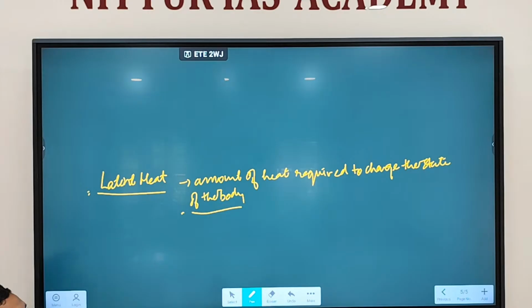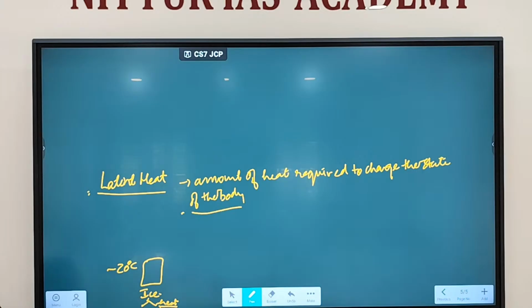Fine. Let's say you have kept ice at minus 20 degrees Celsius. Now you are providing heat to the ice. You are heating the ice. What will happen? It will melt. Immediately it will melt? No. Till what point will it not melt? Ice is kept at minus 20 degrees Celsius. Now you are applying heat to the ice. Immediately it will melt, or it will melt after a certain point of time? Certain point of time.